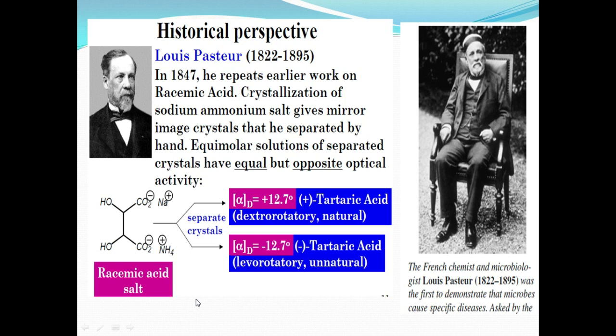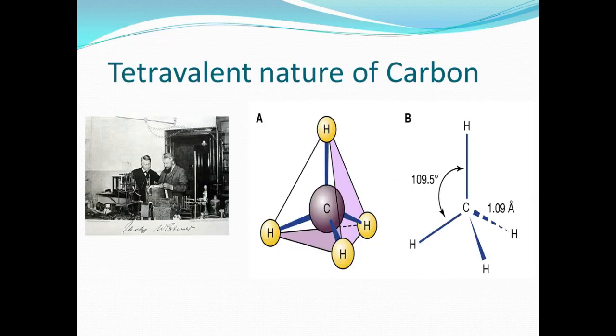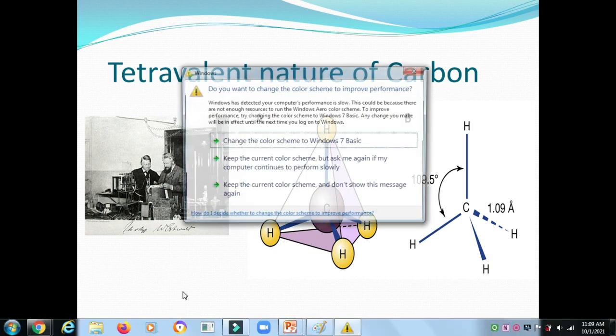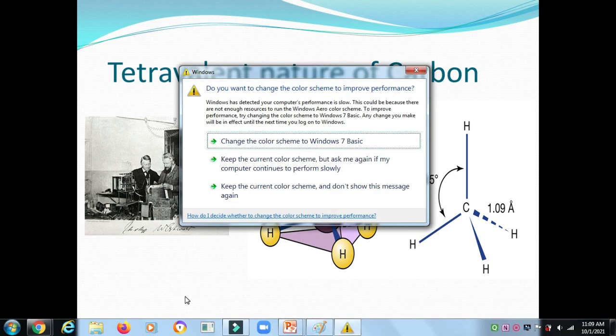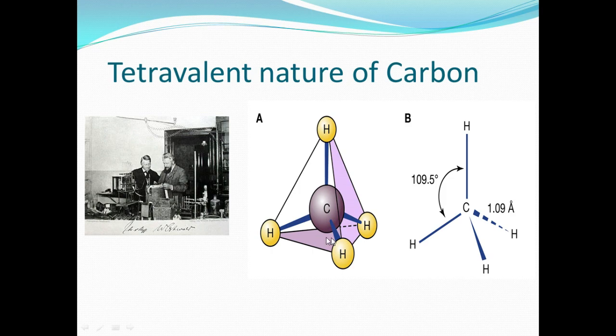Year 1822 to 1895, his research. Now consider the tetravalent nature of carbon. This is a very important molecule, carbon having four valences, and we already know this tetravalent nature of carbon very well.